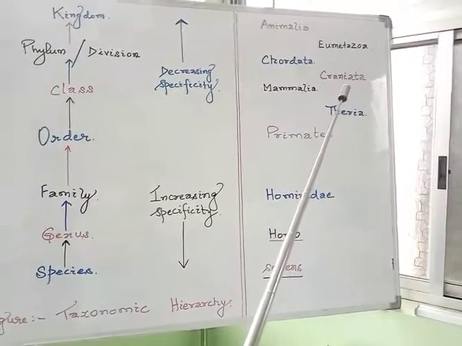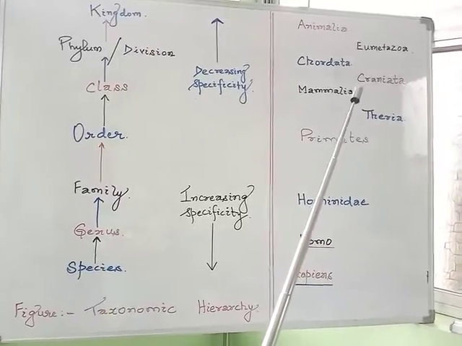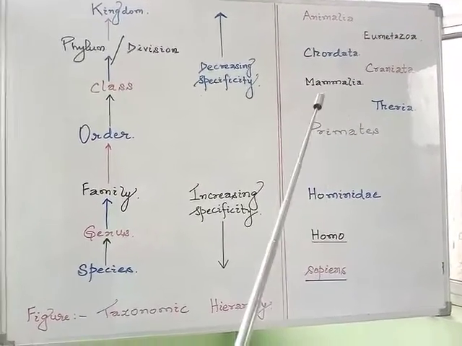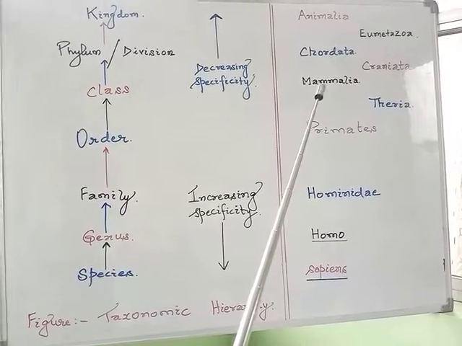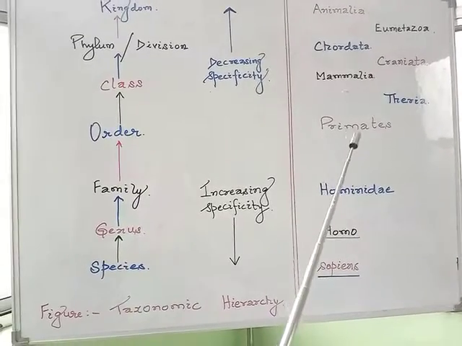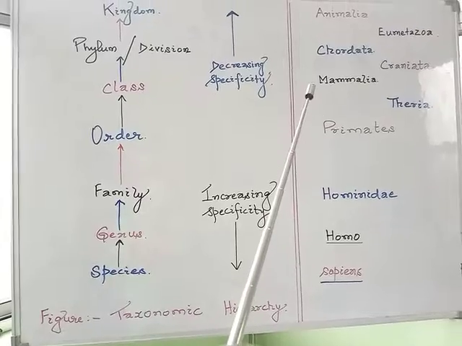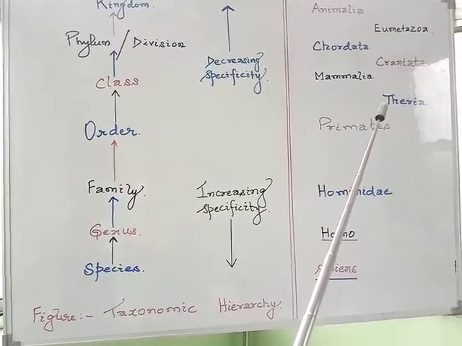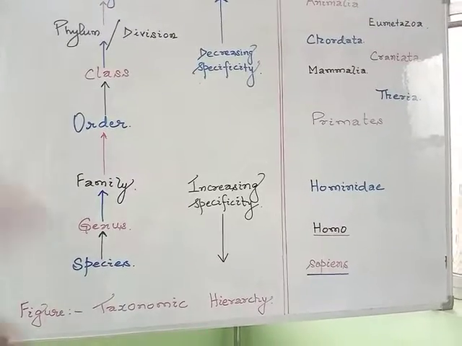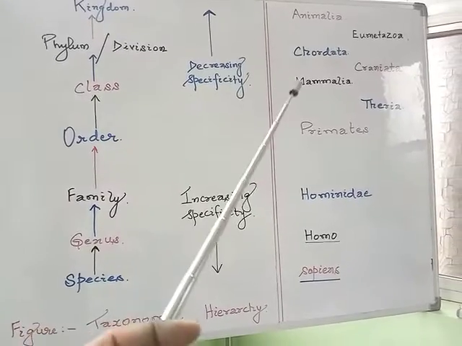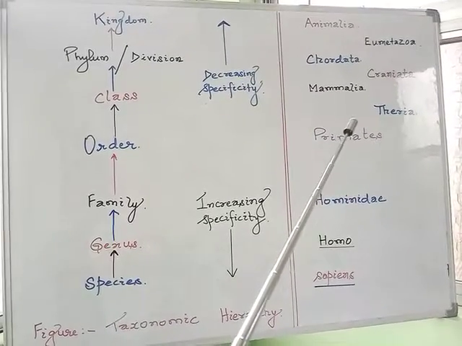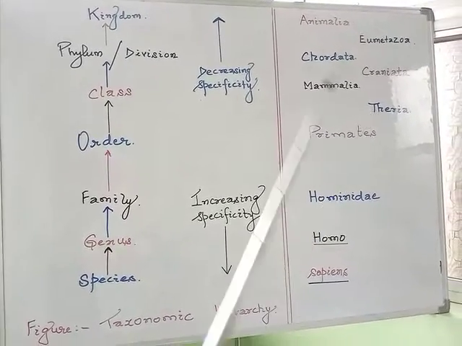Craniata means presence of a brain box or true cranium. And just like Mammalia, it would have again a number of orders. Before that, it has subclasses, that is Theria and Prototheria. We human beings belong to the subclass Theria.